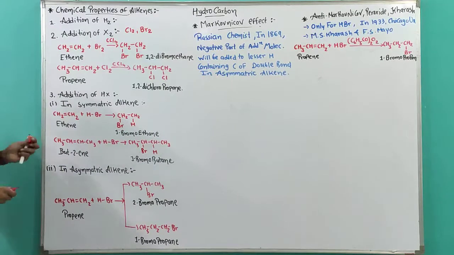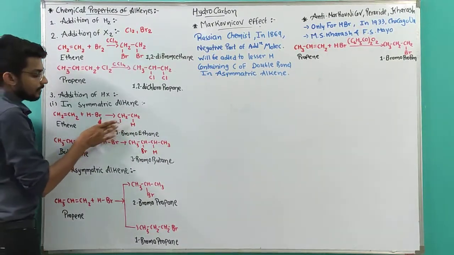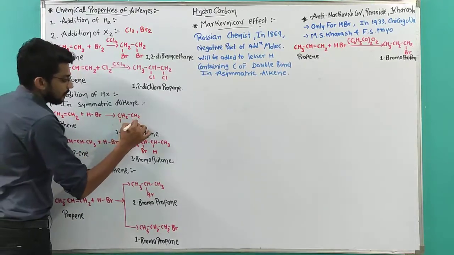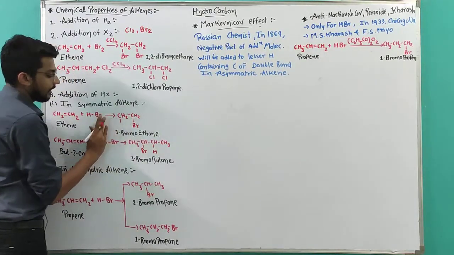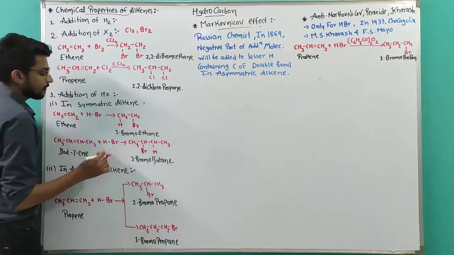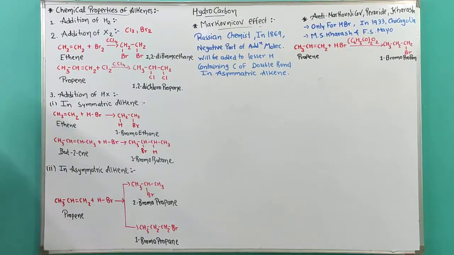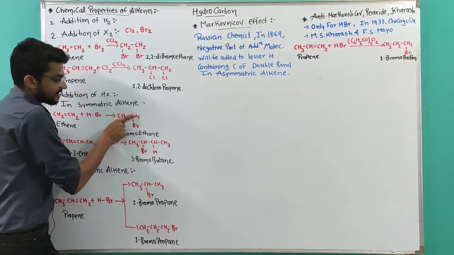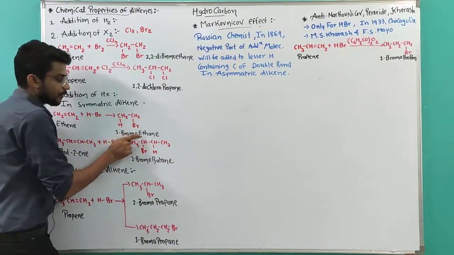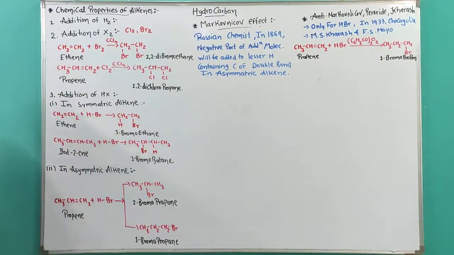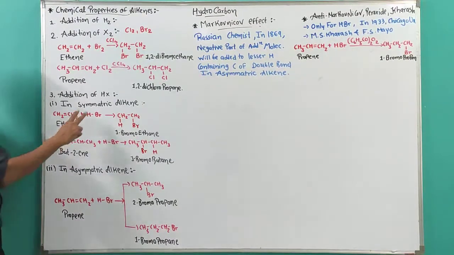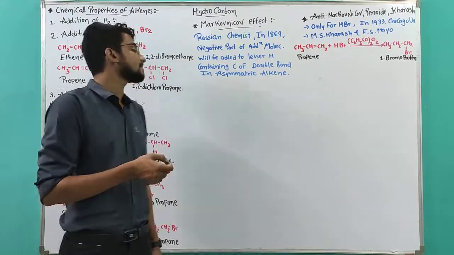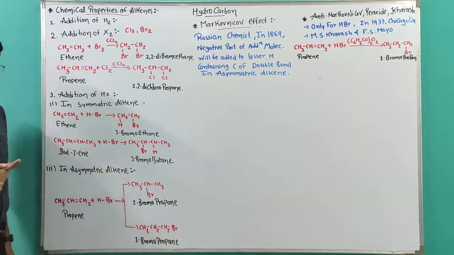Suppose we have done it the opposite way. Bromine on the other side carbon and hydrogen on this carbon. What will be the name? The name will be the same. Why? Because now this carbon will be the first, so 1-bromoethane will be the name. So, a symmetrical alkene does not have any difficulties regarding understanding.